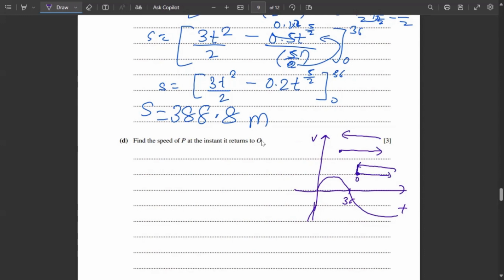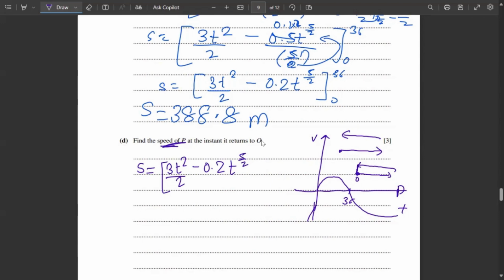So they have told us to find the speed of P at that instant. For that, first we'll need to find the time taken for the particle to reach that instant, and from the time, we can find the velocity. Now, how do we do that? We can use the limits again. We know that s is equal to 3t squared upon 2 minus 0.2 t raised to 5 upon 2.